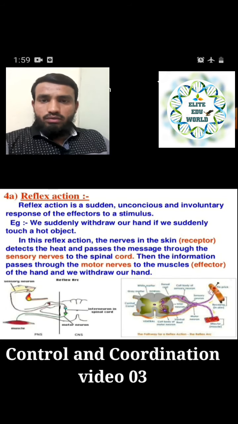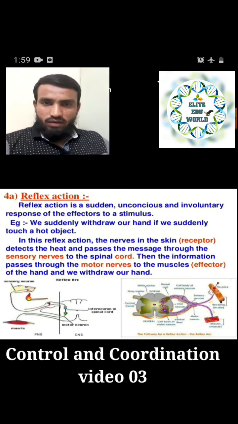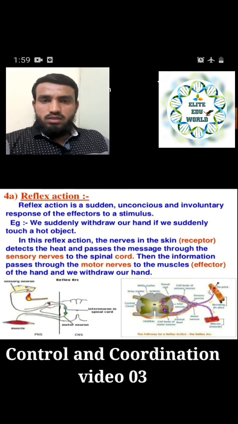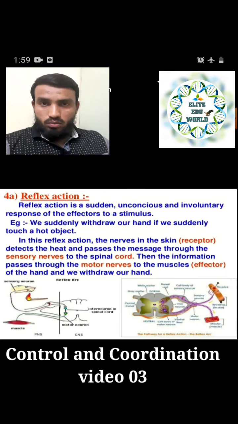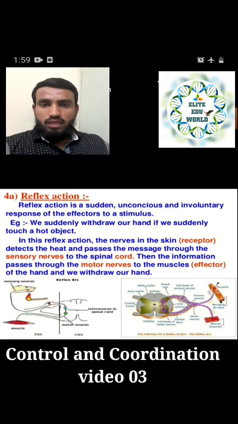And how does it happen in this reflex action? The nerves in the skin are called receptors, because they receive the message, they respond to the stimulus, that is why it is called the receptor. So in this region of our skin there are nerves, and they detect the heat and pass the message through the sensory nerves. They detect the heat level, whether it is very harmful to the body, whether it is high or low.